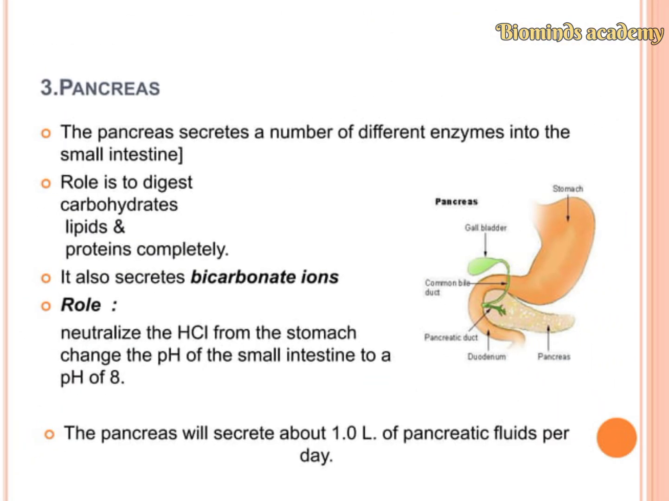The pancreas secretes a number of different enzymes into the small intestine. Their role is to digest carbohydrates, lipids, and proteins completely. It also secretes bicarbonate ions, whose function is to neutralize the HCl, hydrochloric acid, from the stomach and change the pH of the small intestine to a pH of 8. The pancreas secretes about 1 liter of pancreatic fluid per day.